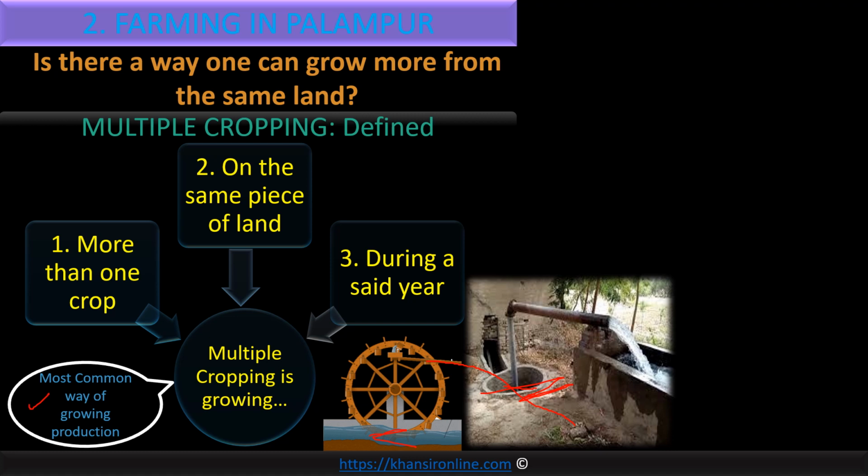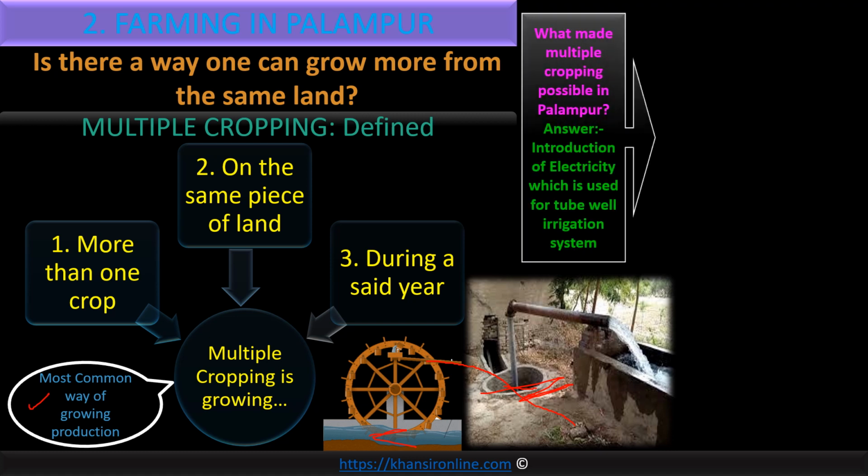Now farmers can grow crops even in the summer season or even in the winter season, when natural rainfall is not available. Farmers started to take water from the underground water table with the help of pumps. So this invention of the pumps is the most important factor that has boosted, stimulated, inspired multiple cropping. Now what made it possible?